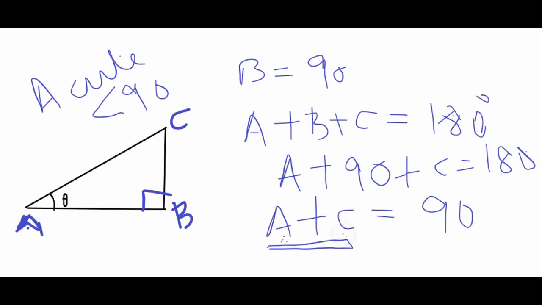So if A is 0, that means angle BAC becomes 0, and this AC becomes smaller and smaller till the AC line coincides with the AB line.